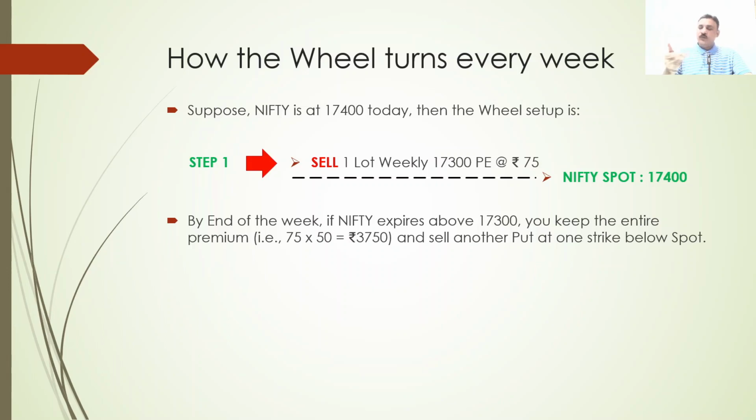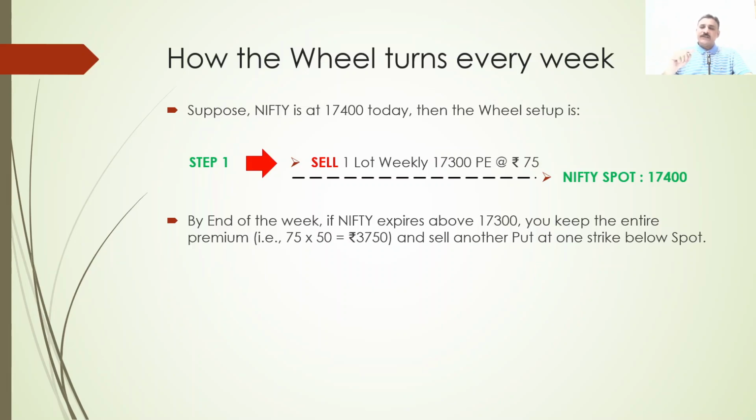You will receive the amount immediately. It will show in Zerodha immediately, but with other brokers, it will show by end of the day, okay? 3,750 is the premium which you received, and you will keep it when the Nifty expires above 17,300.